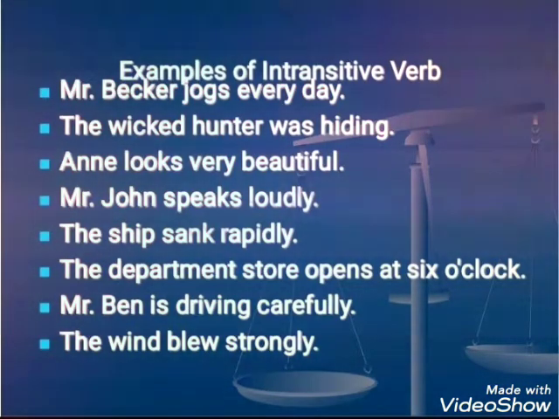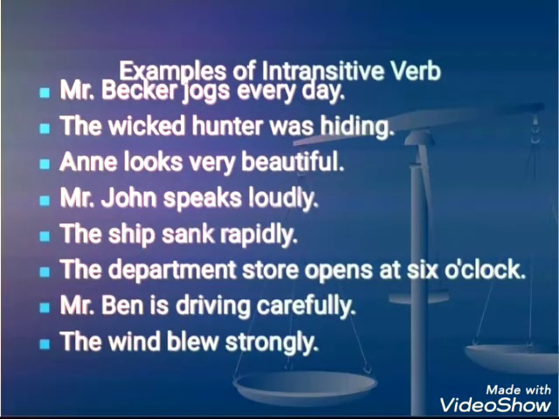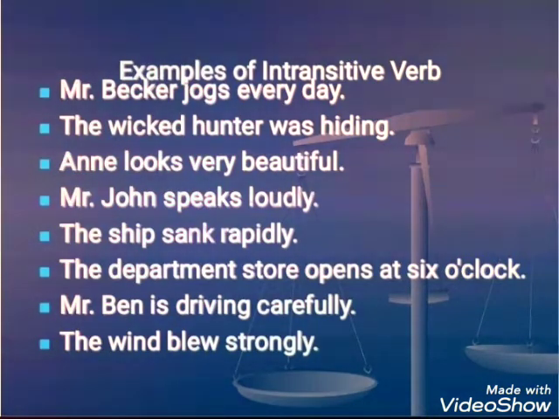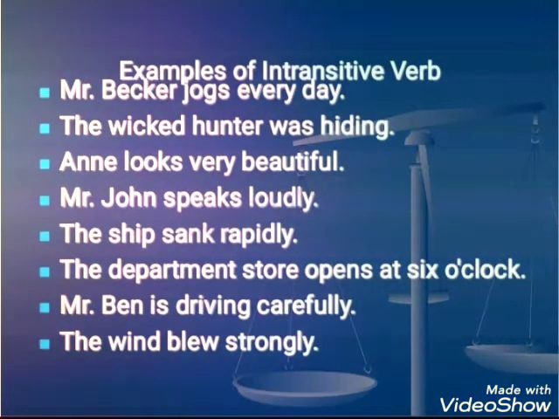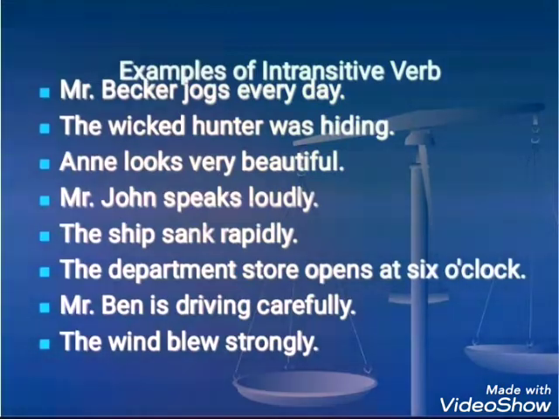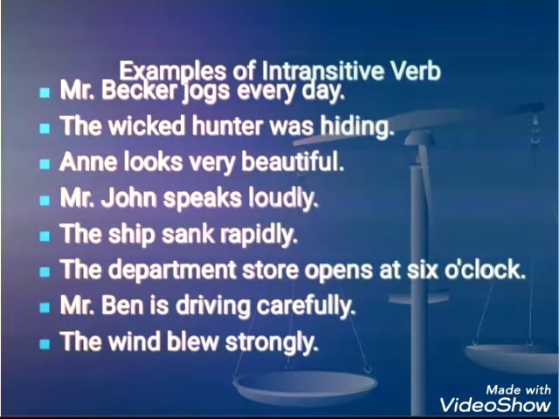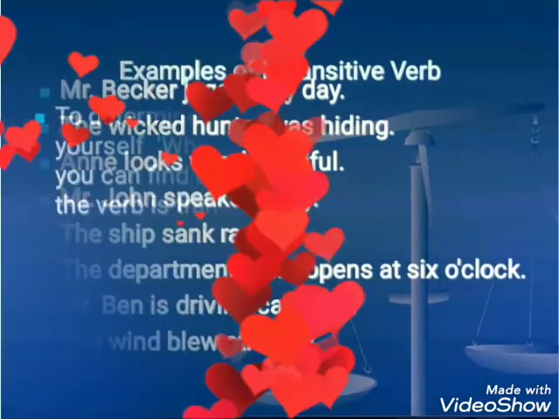Mr. Becker jogs every day. The wicked hunter was hiding. Annie looks very beautiful. Mr. John speaks loudly. The ship sank rapidly. The department store opens at 6 o'clock. Mr. Ben is driving carefully. The wind blew strongly. In all the sentences, you need not have the object to complete the sentence. This is called an intransitive verb.